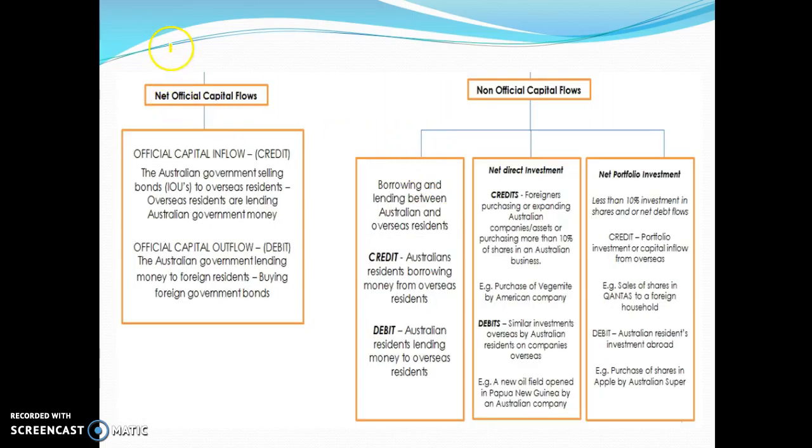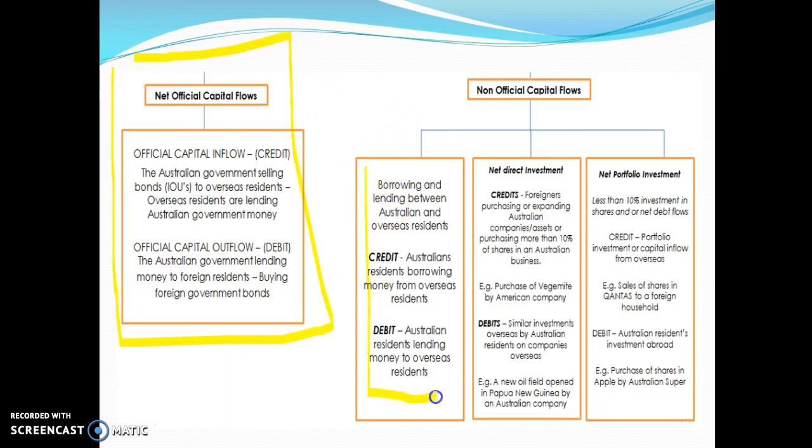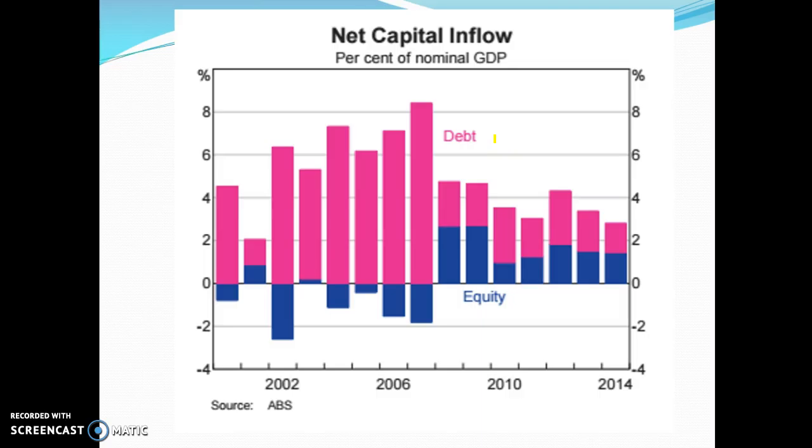Okay, you'll see this in your books. It separates it nice and neatly into official capital inflow and outflow. The non-official area, these two represent the two debt transactions, and then you've got your two equity transactions. You can see here that every single year we have lots of capital inflow, and that's to do with the fact that we are essentially borrowing a lot of money. So the orange represents the debt that we're issuing, and the blue represents the equity that's being issued.